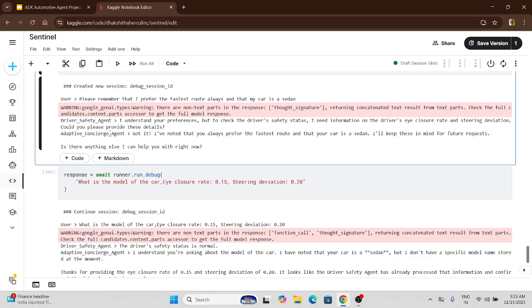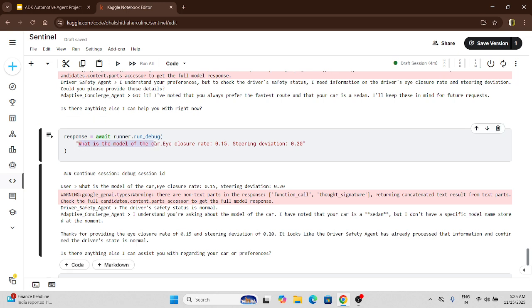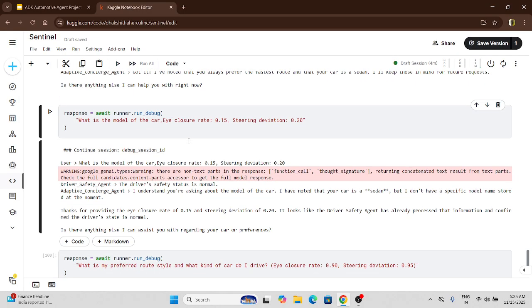After which runs the adaptive concierge agent. Got it? I have noted that you always prefer the fastest route, that your car is sedan. I will keep this in mind for future requests. And then after a few minutes, or in the particular session, I have asked, we can also ask in various sessions. In this particular session I have asked what is the model of the car, and I also provided the two parameters that it had asked me before.